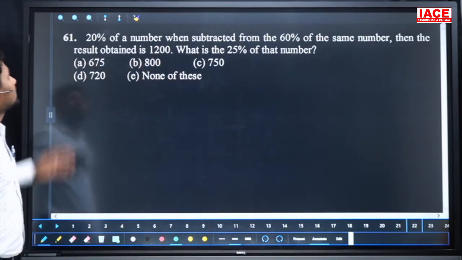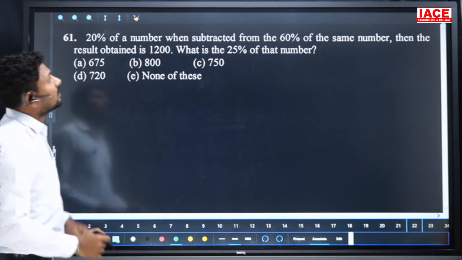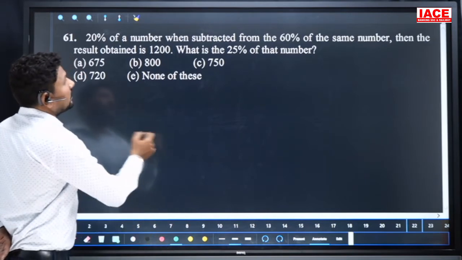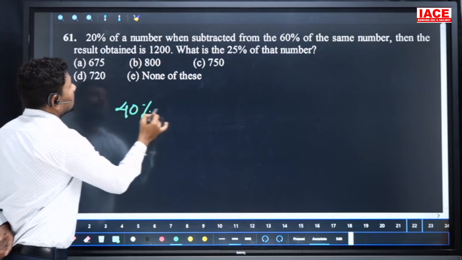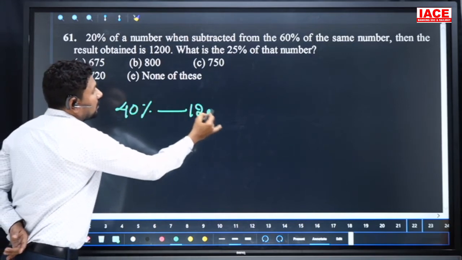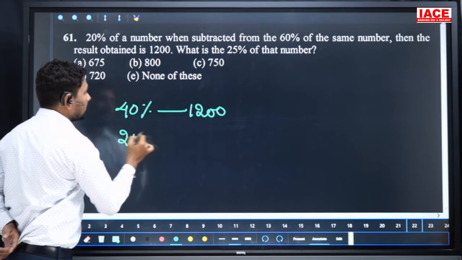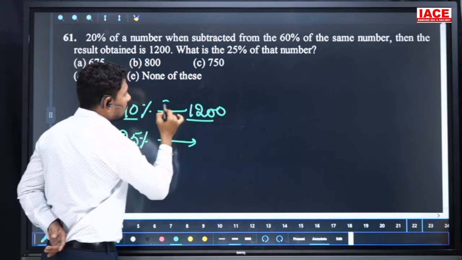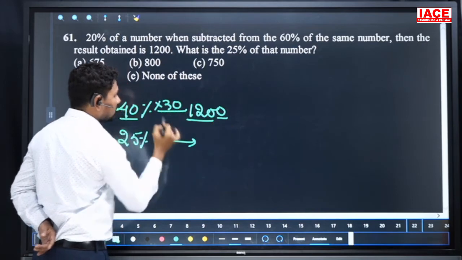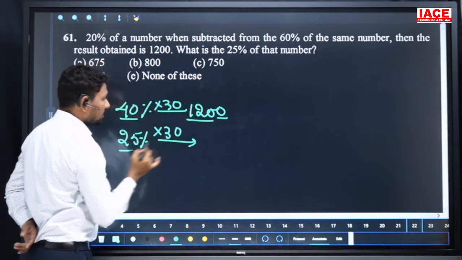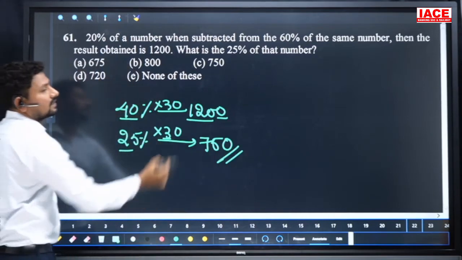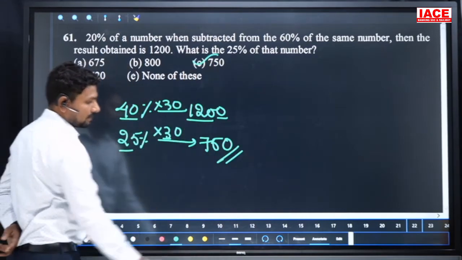Here, next question 61. 20% of a number when subtracted from 60% of the same number gives a difference of 40%, which is equal to 1200. But we need 25%. So 40% is 1200, multiply by 3 on both sides. 25 times 3 is 75, with extra zeros. Then 25% of that number is the answer. The option is C.